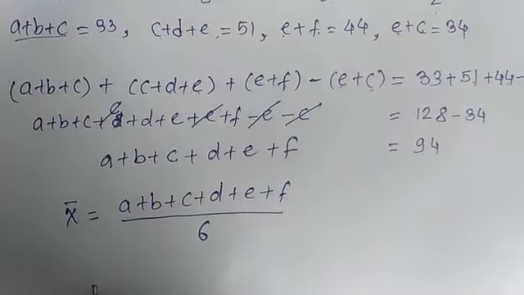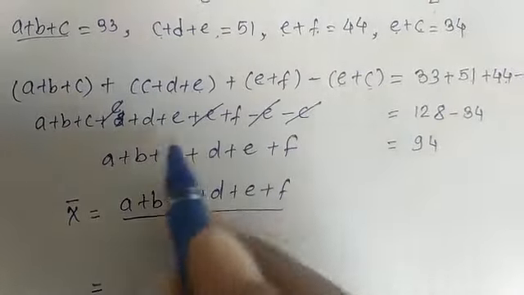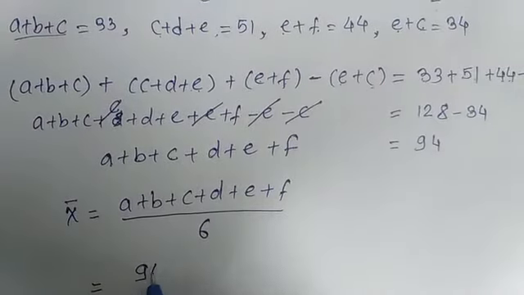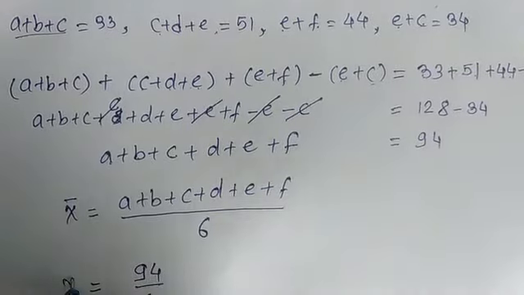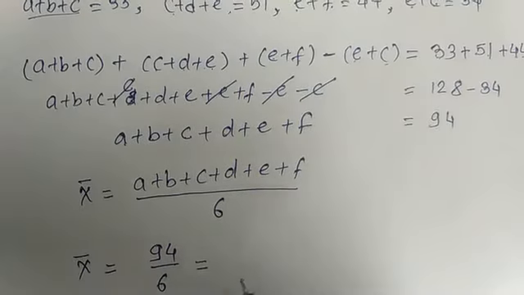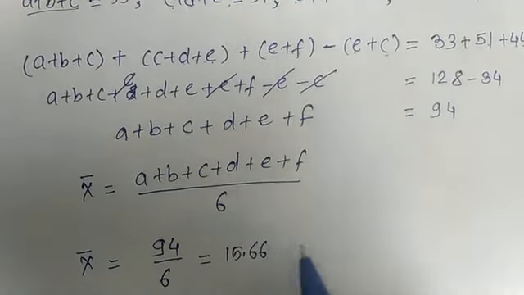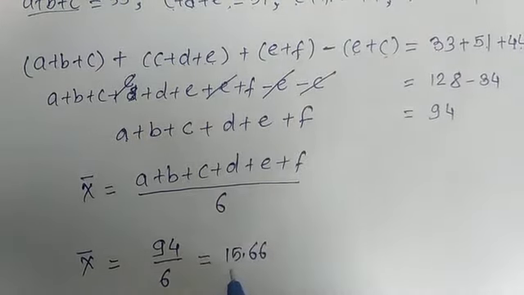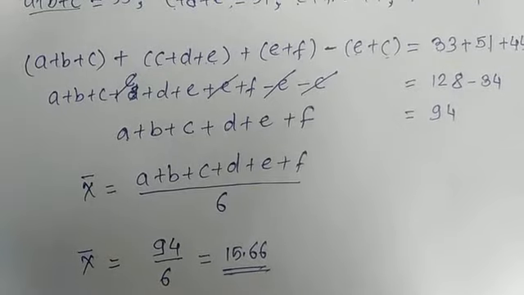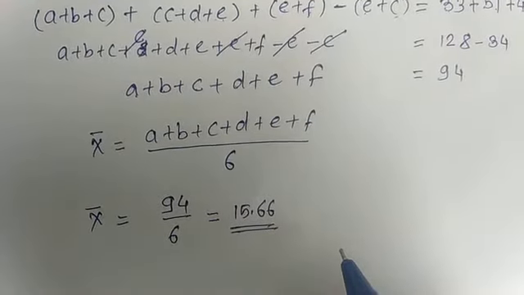Now this is equal to, here its calculation, addition is 94 upon 6. X bar is equal to 15.66. Okay, so x bar is 15.66, which is our required average.